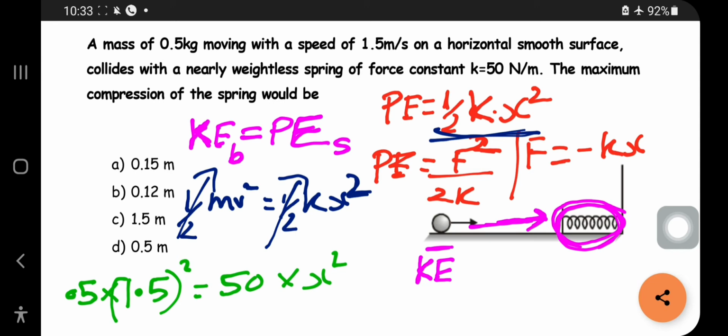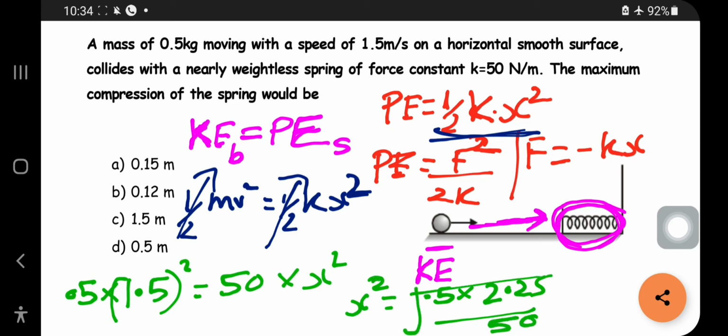Then what should you do for getting the final answer? x square is equal to 0.5 into 2.25 by 50, the whole root. So we'll get the answer as 0.15 meter. So this is the answer.